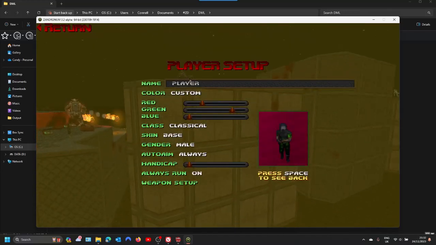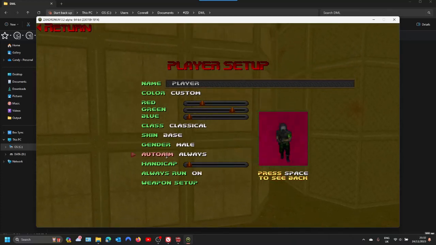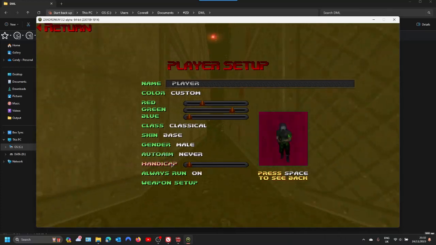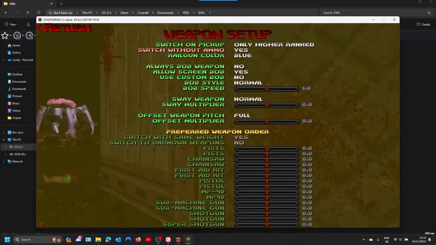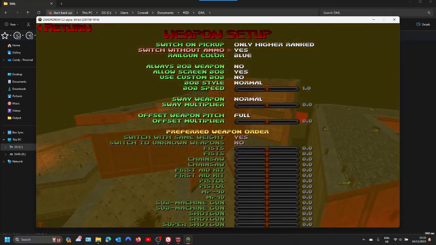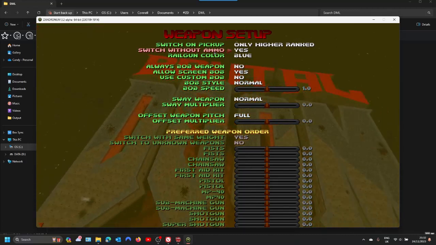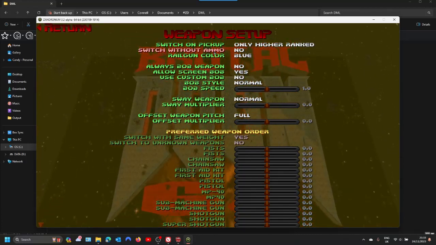So check the player setup. I recommend turning off the auto aim. I set that to never. Go to the weapon setup. You can leave this on if you want, but I don't really see the point of selecting weapons with no ammo, so I usually set that to no.